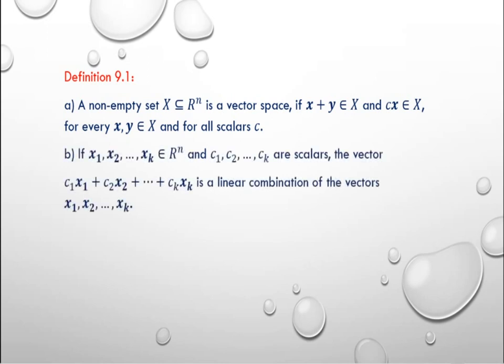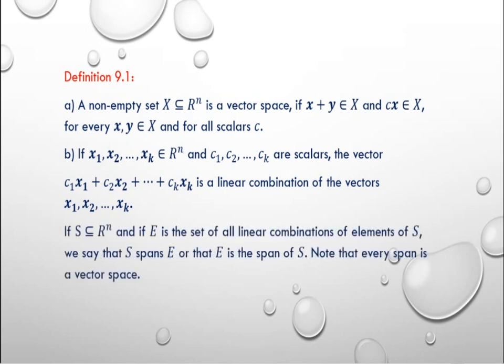Then if the vectors x1, x2, etc., xk belong to Rn and c1, c2, etc., ck are any scalars, then the vector c1 times vector x1 plus c2 times vector x2 plus etc., plus ck times vector xk is called a linear combination of the vectors x1, x2, etc., xk.